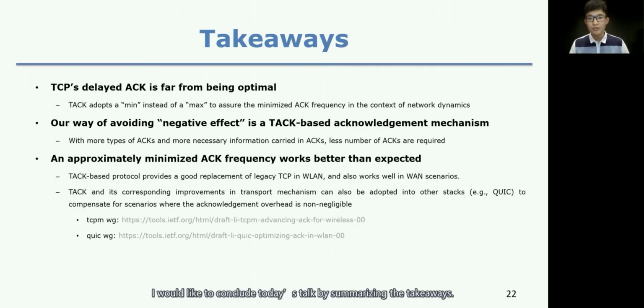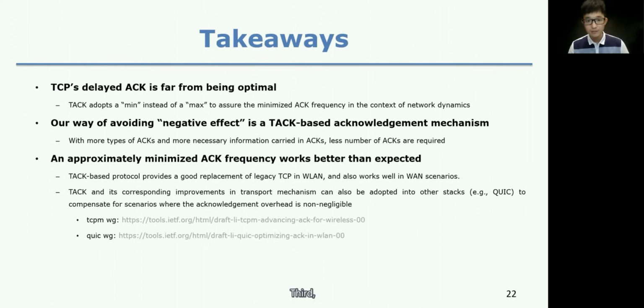I would like to conclude today's talk by summarizing the takeaways. First, TCP's delayed ACK is far from being optimal. Instead, TACK adopts a mean fraction to assure the minimized ACK frequency in the context of network dynamics. Second, our way of avoiding TACK's negative effect is a TACK-based acknowledgement mechanism in which we define more types of ACKs and carry more necessary information in ACKs, and then we are able to send less number of ACKs. Third, an approximately minimized ACK frequency works better than expected.